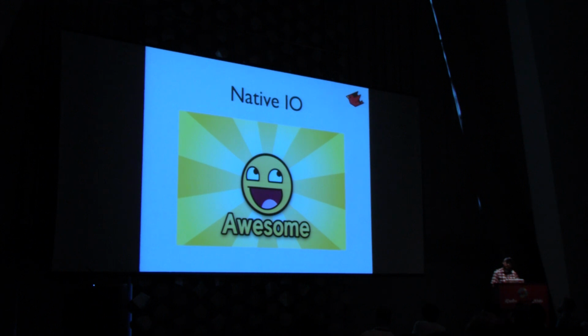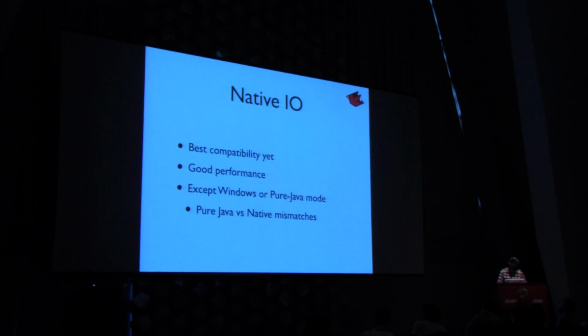We decided to bypass Java I/O APIs and go straight to C. The main reason for that was that we wanted to have good compatibility with JRuby, and the Java I/O APIs just didn't provide enough for that. So far we have good performance, good enough that we haven't bothered to try tuning this yet. A performance problem came up last week and we were looking at it and we realized that we're doing some extra copy, so maybe we can get a little more performance yet, but it's been pretty good.